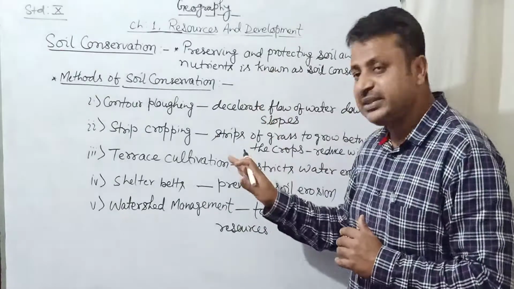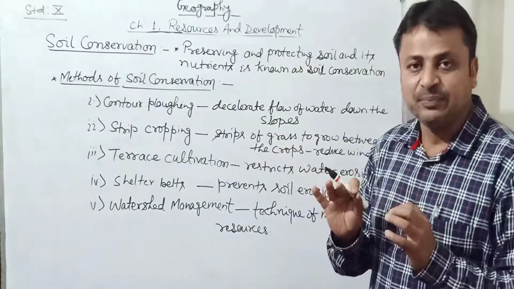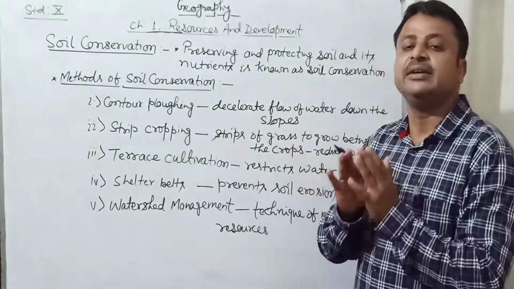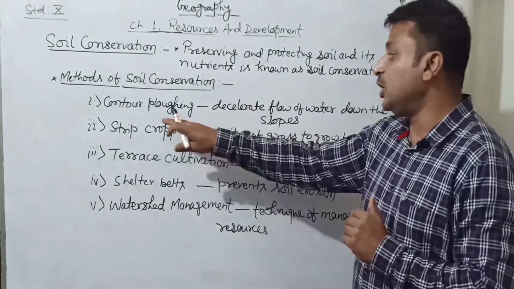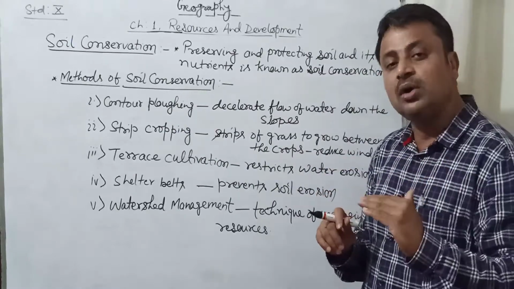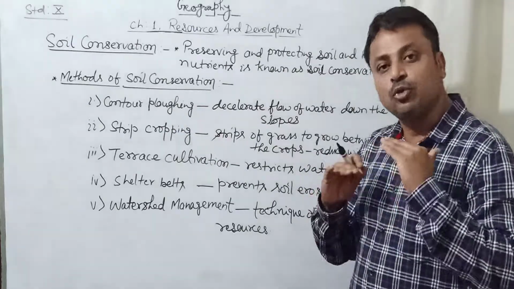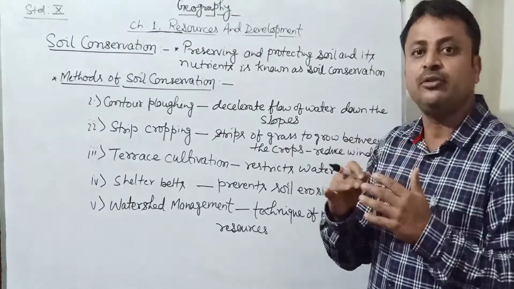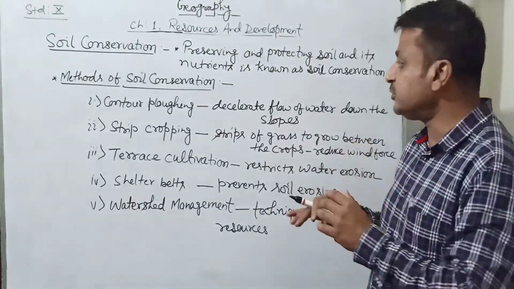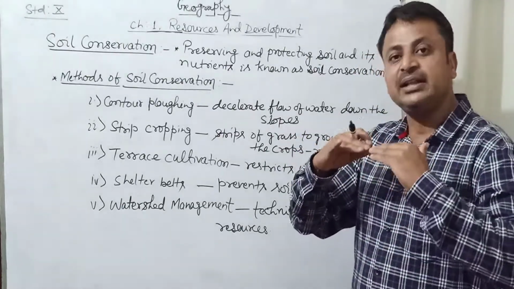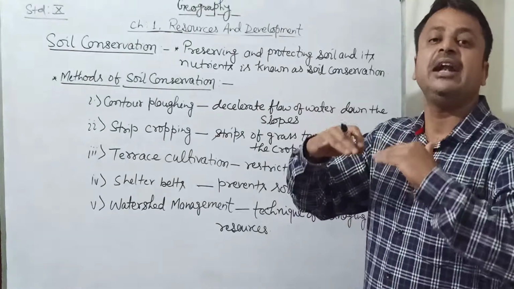These methods are very, very technical. They seem to be very much technical, but if you go in depth, you will feel that these are very simple methods. As far as contour plowing is concerned, first of all, you should know about contour lines. Contour lines are the lines that are joining. These are imaginary lines. There is no actual presence of these lines. But for the purpose of such methods, contour lines just join the areas having the same altitude.